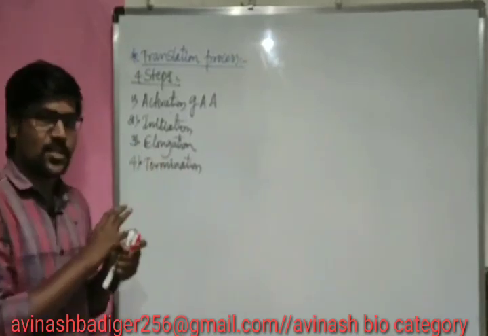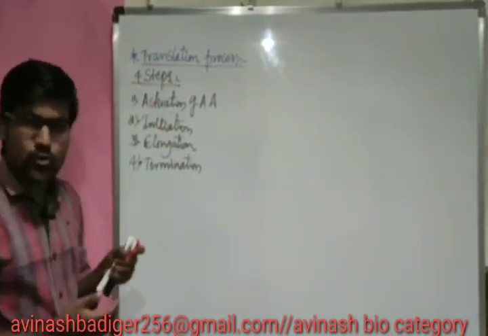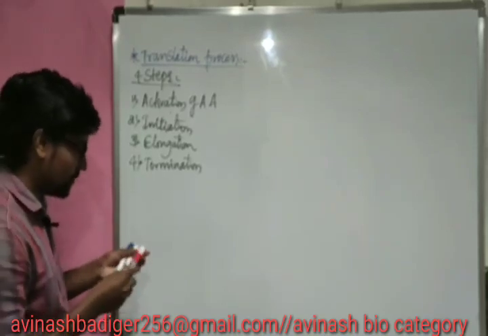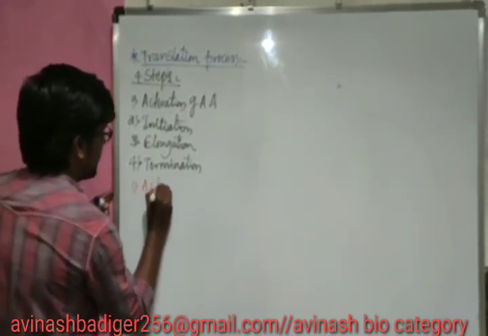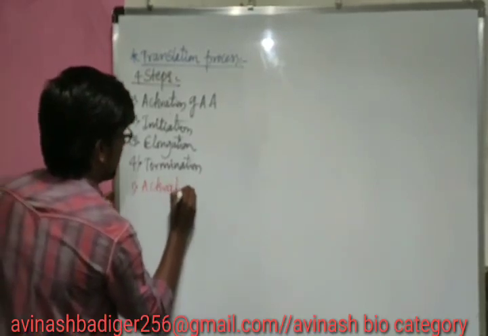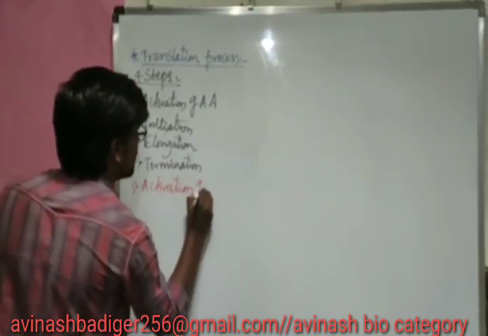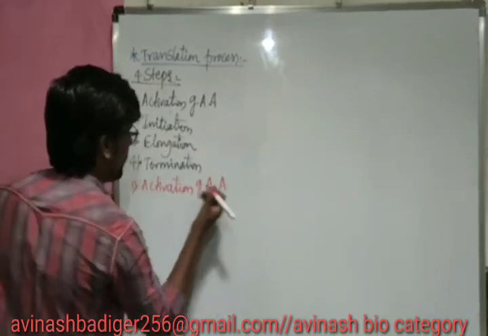Now in this translation unit, how the 4 steps are going to happen, let us see them one by one. Let me consider the first step: activation of amino acid.